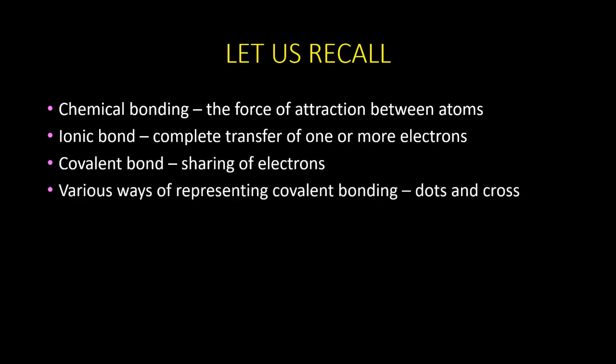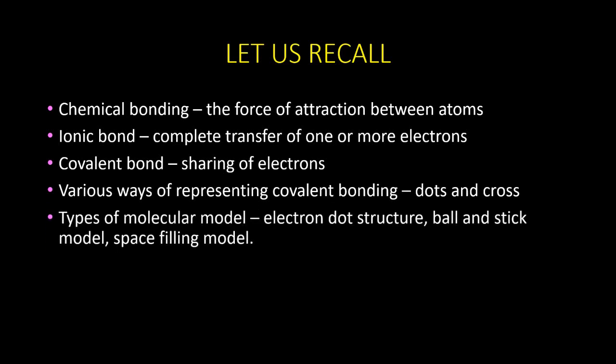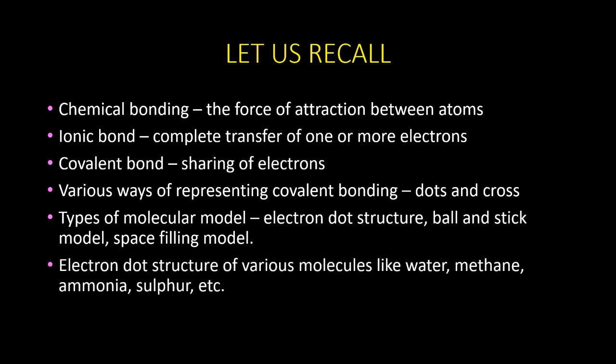There are various ways in which covalent bond can be represented using dots and cross. And the types of molecular model include electron dot structure, ball and stick model, space filling model. And we have seen the electron dot structure of various molecules like water, methane, ammonia, sulfur, etc. This helped us to understand the structure of carbon compounds.